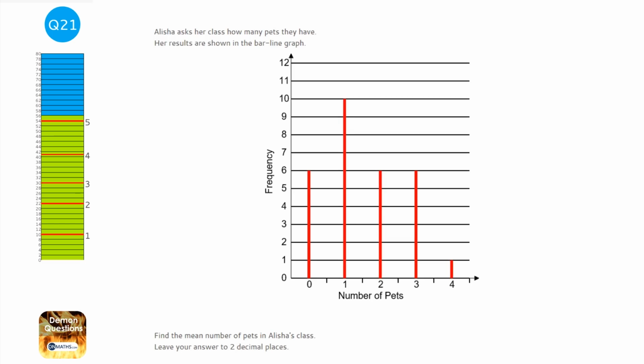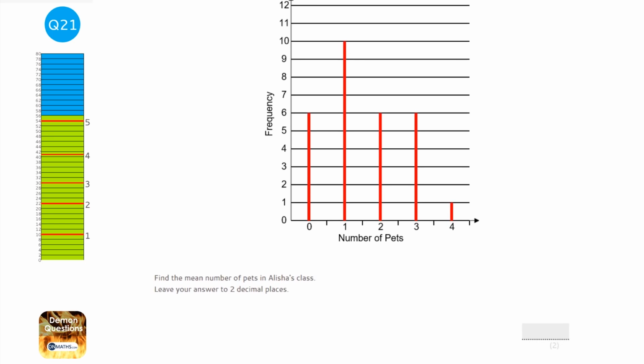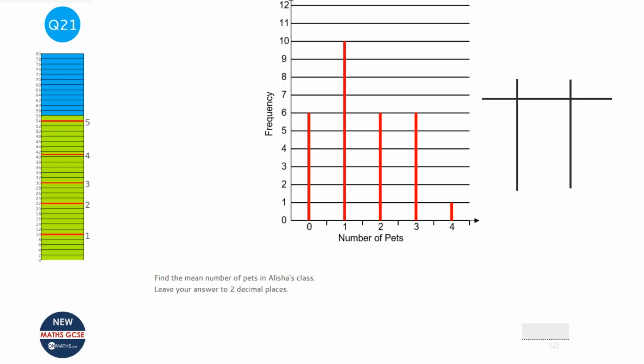This is quite an unusual question because it's asking us to find the mean from a bar line graph. Now, what I would do is I'd first of all just start drawing a table for this information because I'm used to finding the mean from a table. So that's what I'm going to do. And so we've got pets, we've got the frequency, and we'll worry about the last column in a second.